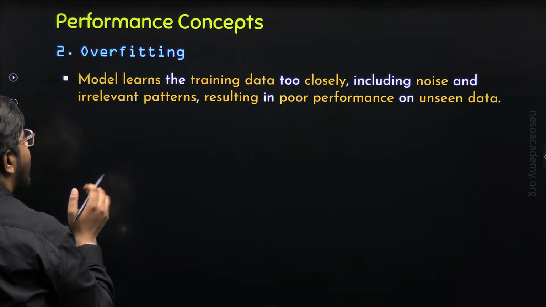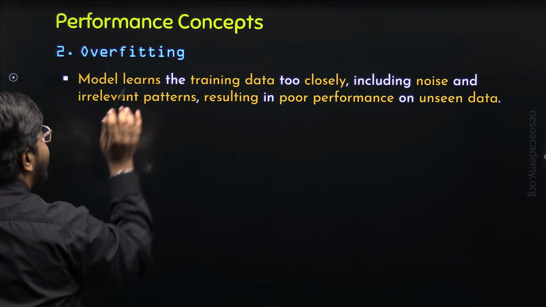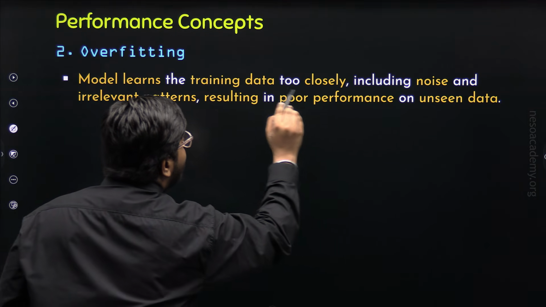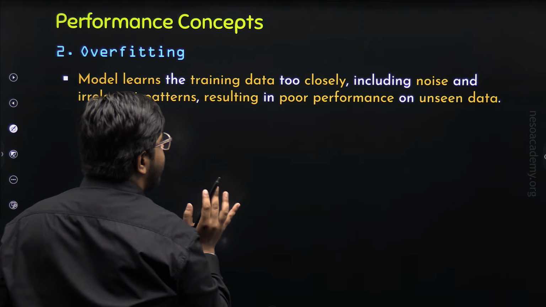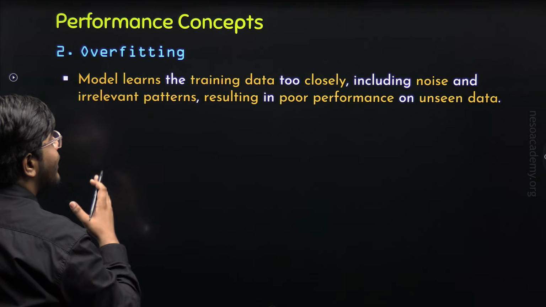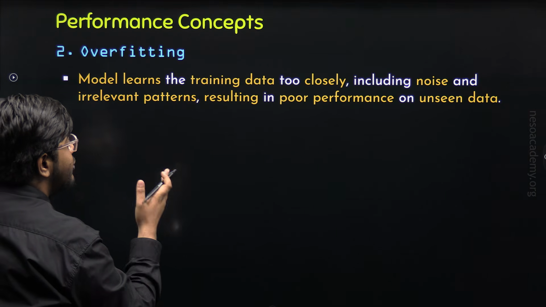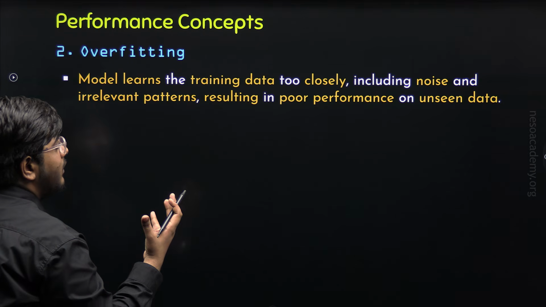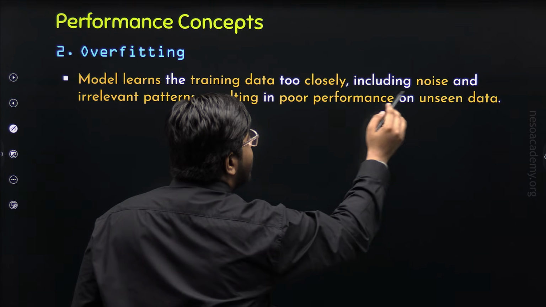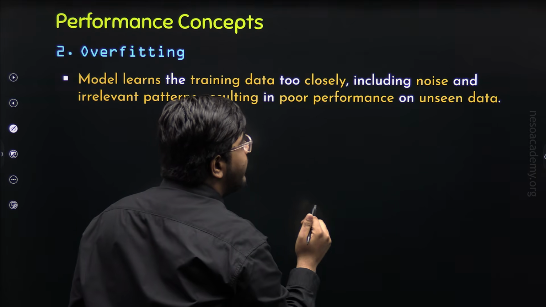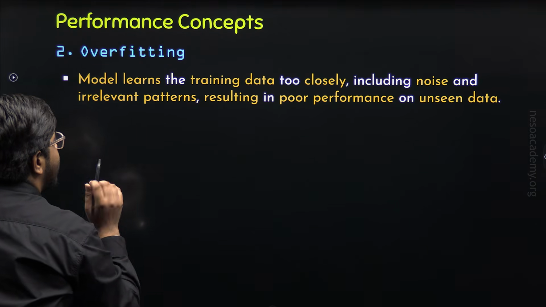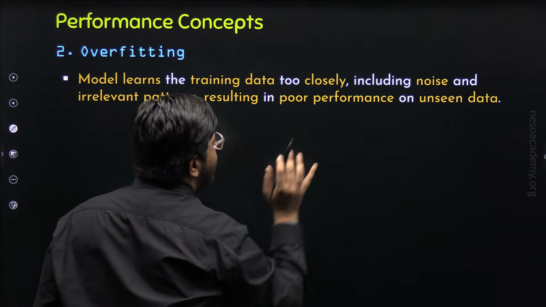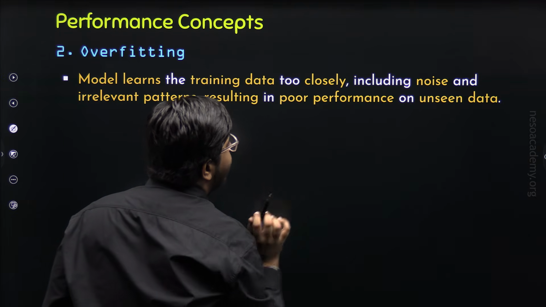What does that mean? It simply means that overfitting occurs when the machine learning model learns the training data too closely. Too closely means that instead of understanding the actual patterns, features, and relationships behind the data, the machine learning model memorizes the training data such that it also learns the noises, that is unwanted data, and irrelevant patterns, the patterns that are not even useful, which results in poor performance of the machine learning model on unseen data.